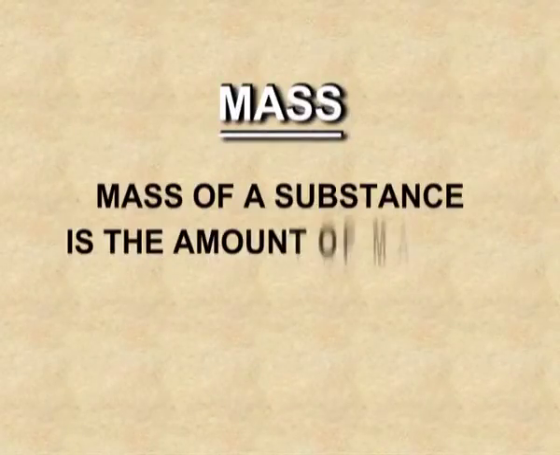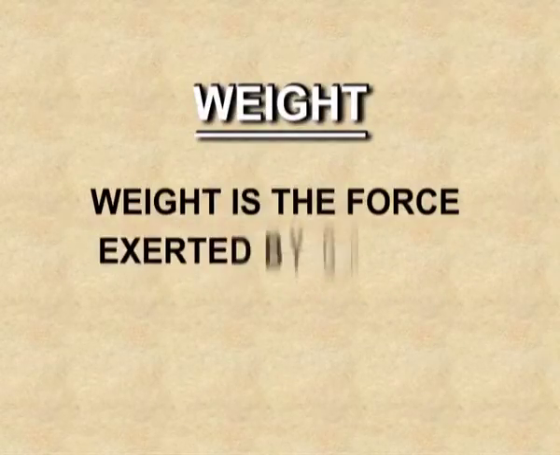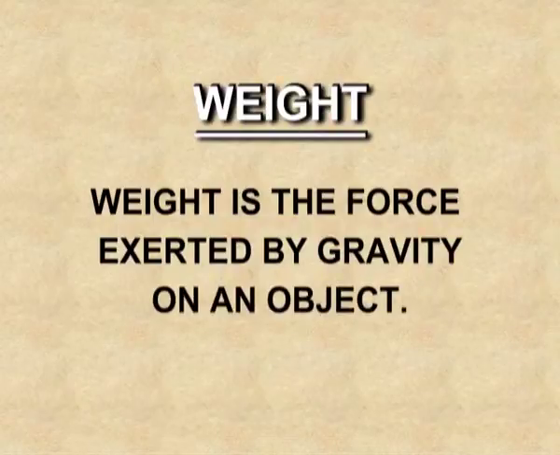Mass and weight. These two things are altogether different. Mass is the amount of matter contained in a body or substance. Weight is the force exerted by gravity on an object. Mass of a substance is constant and we can measure it using an analytical balance. Gravity varies from place to place. For measuring weight, we use a spring balance.